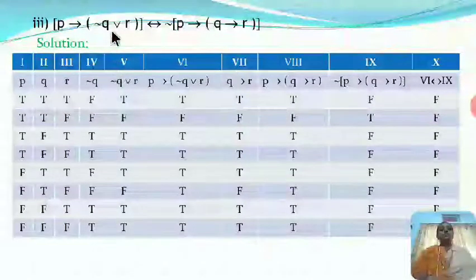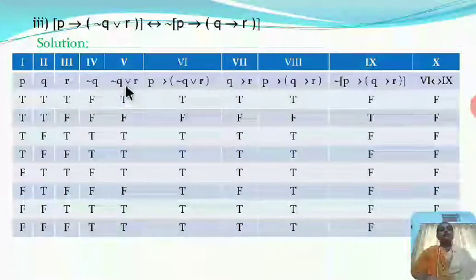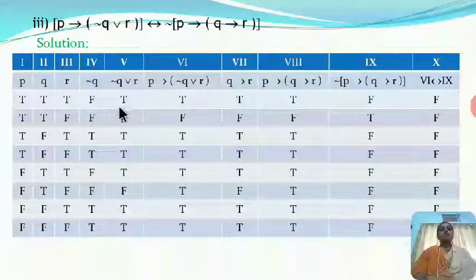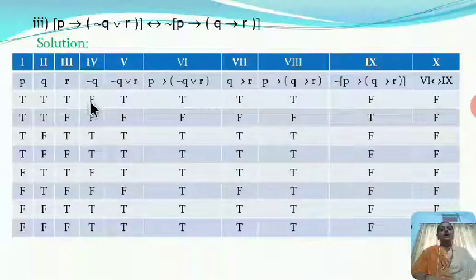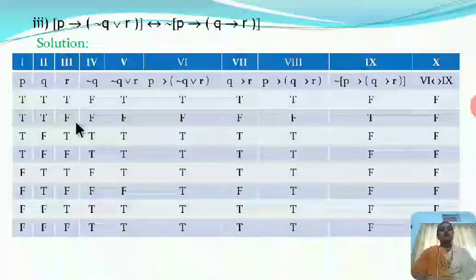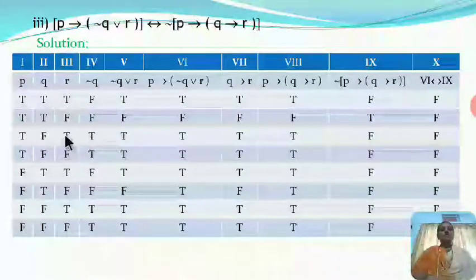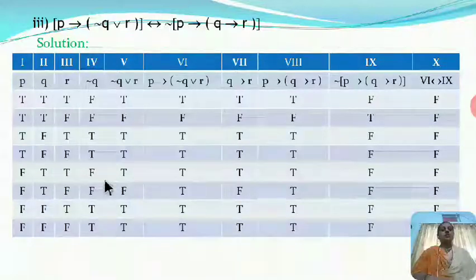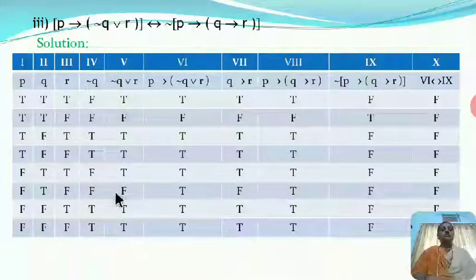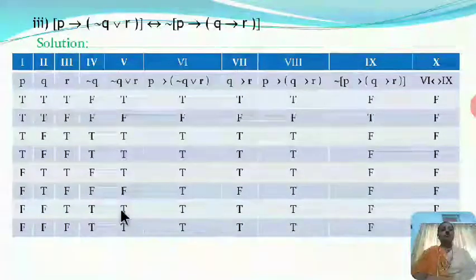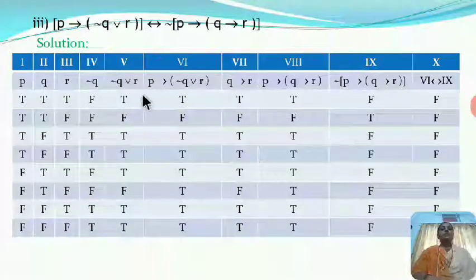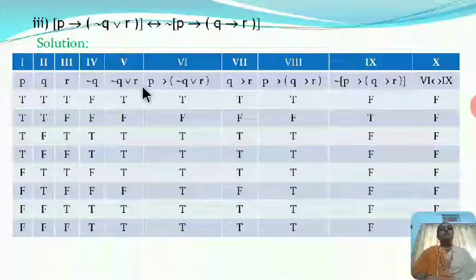Now first we find negation Q or R, means disjunction of negation Q and R. It is true when one of the statements is true, otherwise it is false. So we find here F or T, T; F or F, F; T or T, T; T or F, T; and the same again for the next four rows. So these are the entries in negation Q or R.